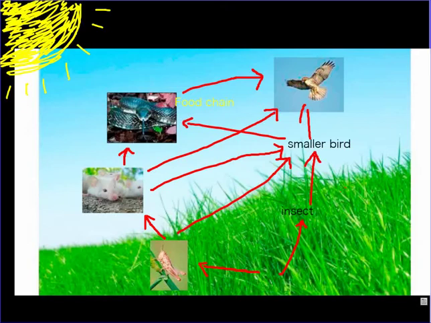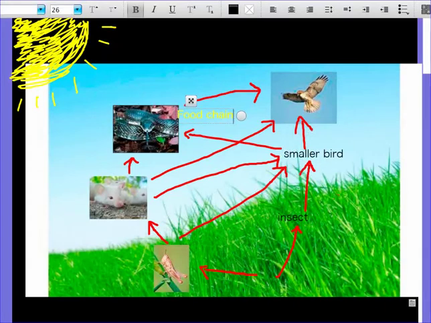All a food web is, is multiple food chains, so you have more animals involved. And still it's showing the energy flow. The mouse gets energy from the grasshopper, the snake gets energy from the mouse, etc.